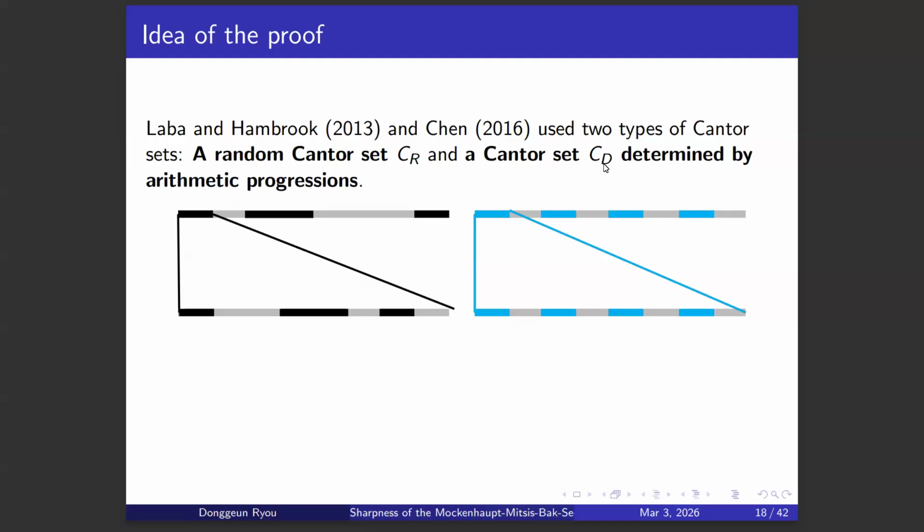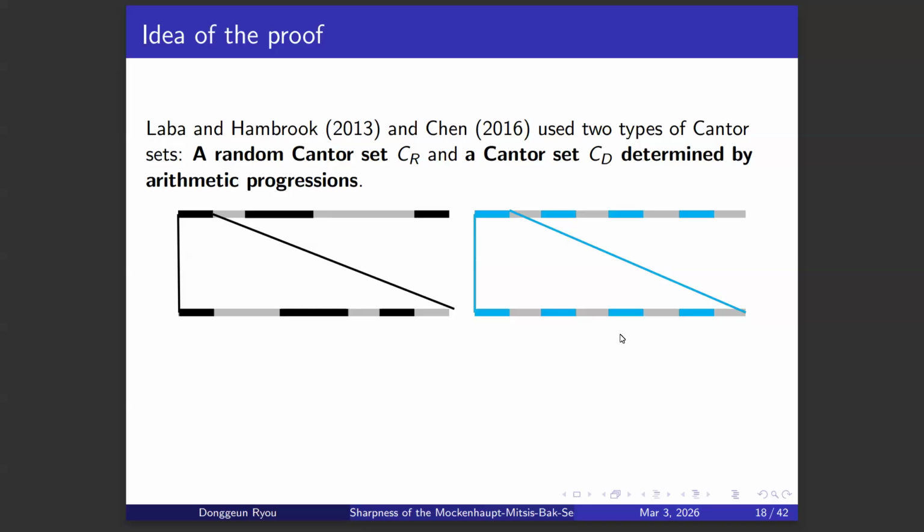But in the case of the Cantor set determined by arithmetic progressions, we choose intervals which are separated equally. So these blue intervals are separated equally. And then for each chosen interval, we subdivide it into 8 equal pieces and choose intervals which are separated equally.